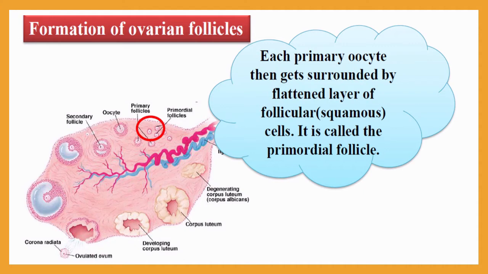So first of all, the primary oocyte gets surrounded by a flattened layer of follicular squamous cells, and it is called the primordial follicle. So first of all, the primordial follicle will be generated. The primary oocyte gets surrounded by a flattened layer of follicular squamous cells. This is a squamous cell, and it is called the primordial follicle.